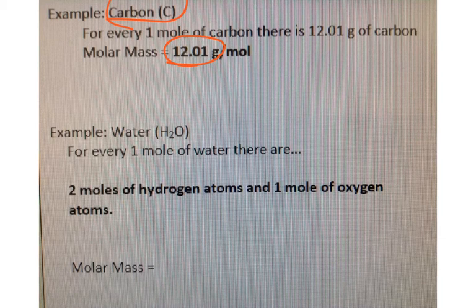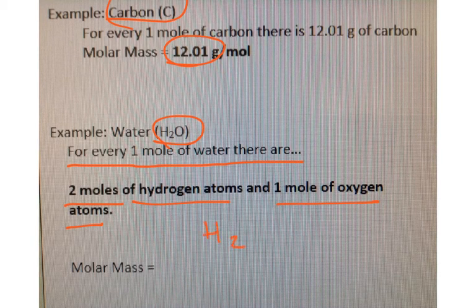Now when you get to things like water molecules, all you have to do is take it step by step. If I have a mole of water, I know that in that mole of water I have 2 moles of hydrogen and 1 mole of oxygen. So how do I figure out the molar mass of H2O?